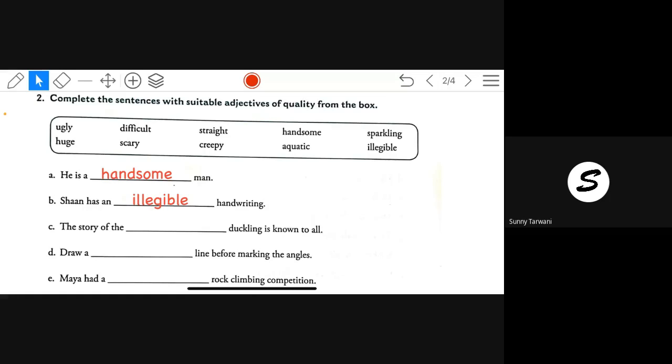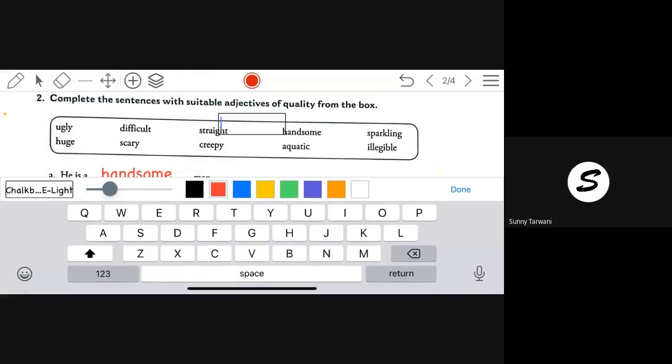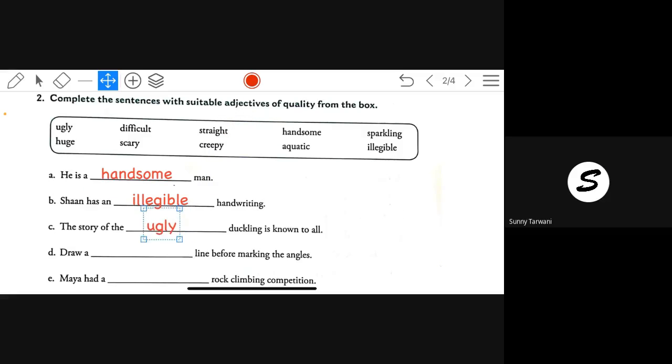Next, the story of the dash duckling is known to all. Ugly, because you know that story. Have you heard that story? Yes. Not good looking, that is ugly.